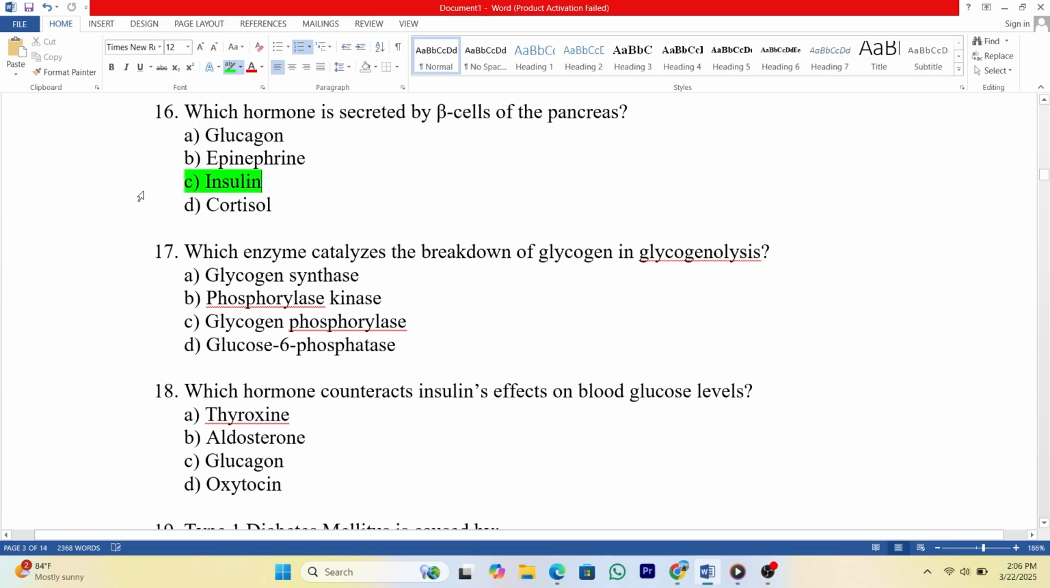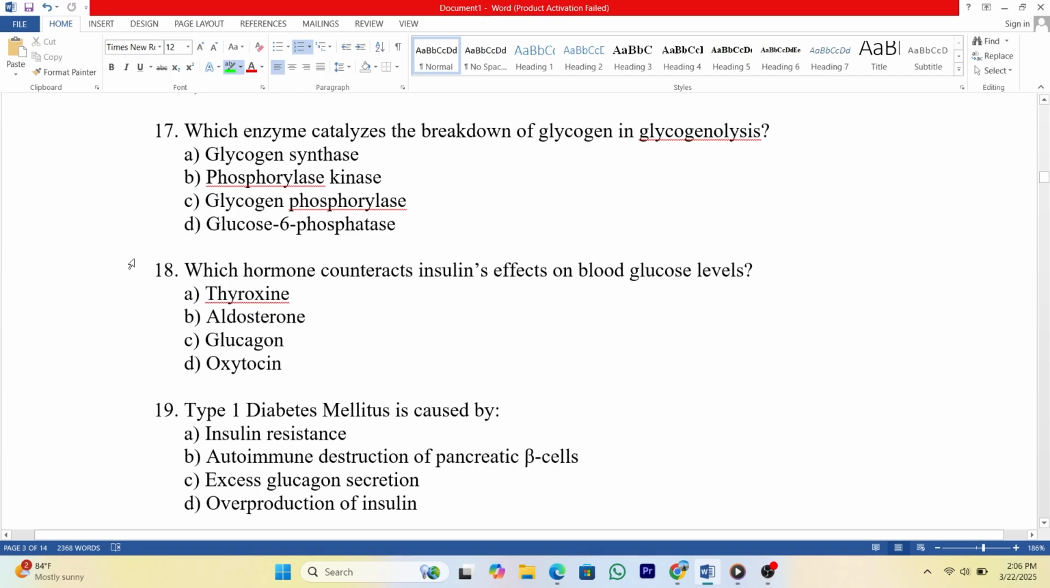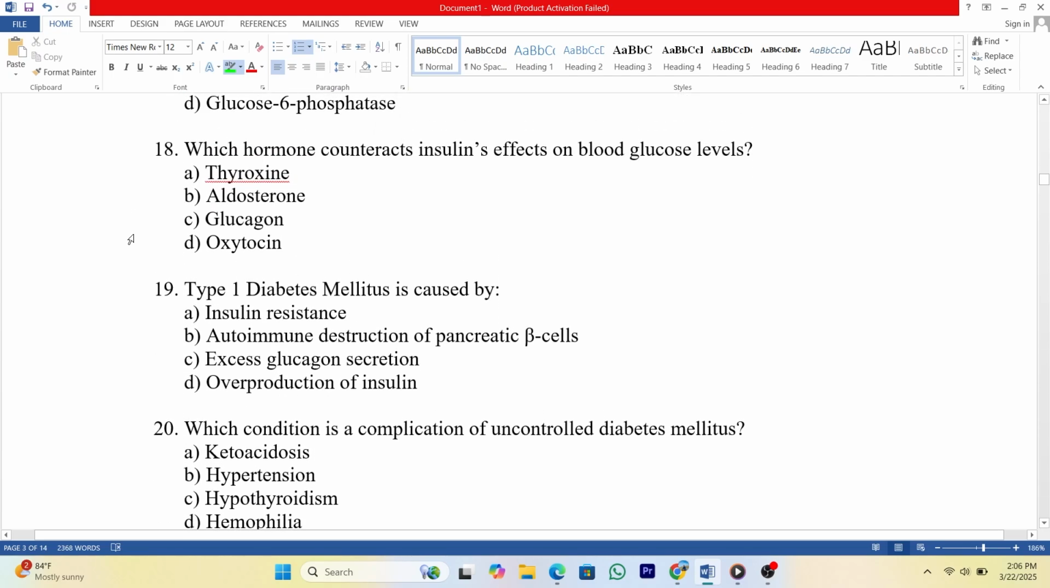17. Which enzyme catalyzes the breakdown of glycogen in glycogenolysis? A. Glycogen synthase. B. Phosphorylase kinase. C. Glycogen phosphorylase. D. Glucose 6-phosphatase. Answer: C.